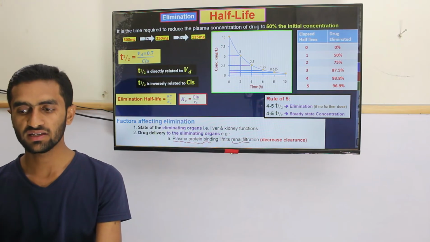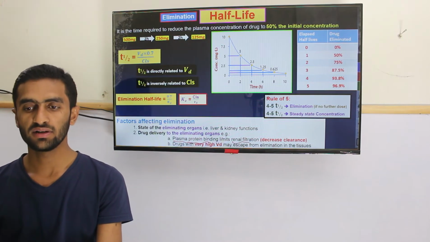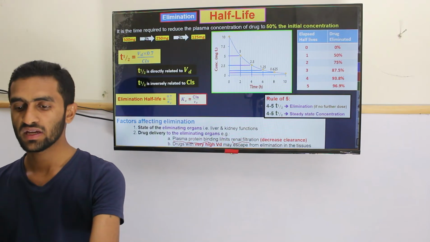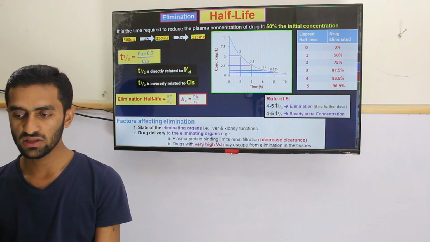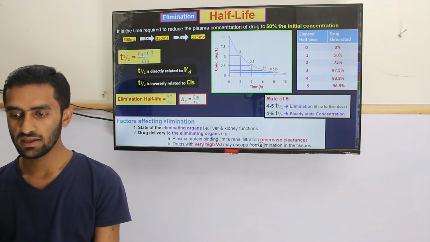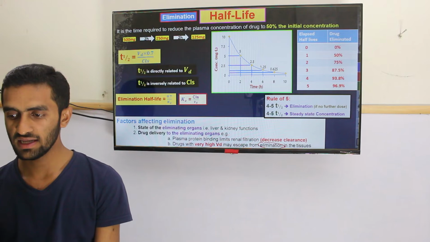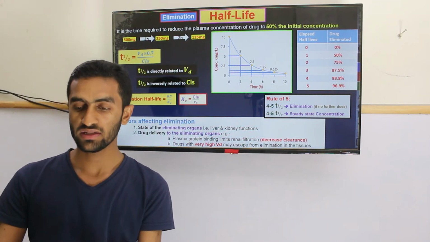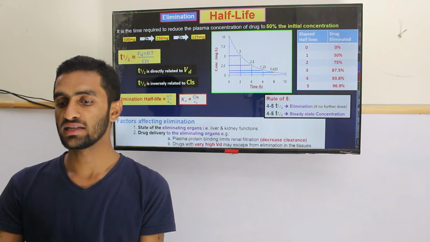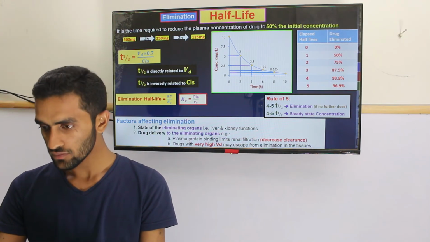So that's why it's affecting the half-life. The other is the volume of distribution. If it's high, the elimination is reduced, because the drug is in the tissue, so it cannot be excreted out. Okay, so that's why the half-life is longer.